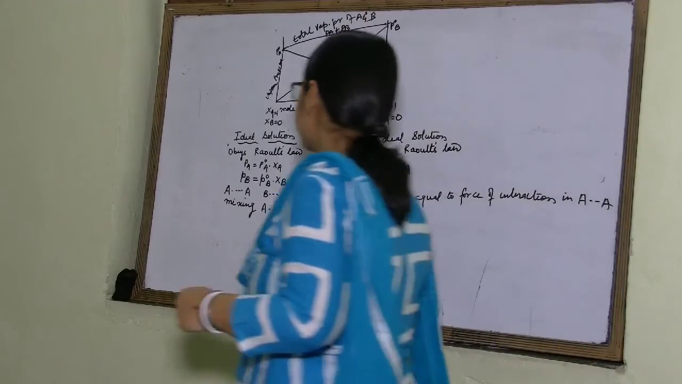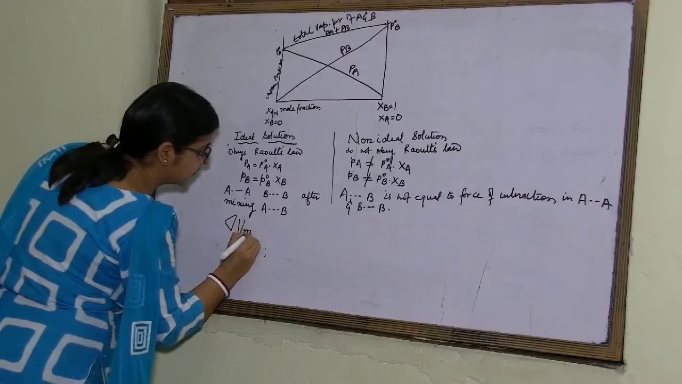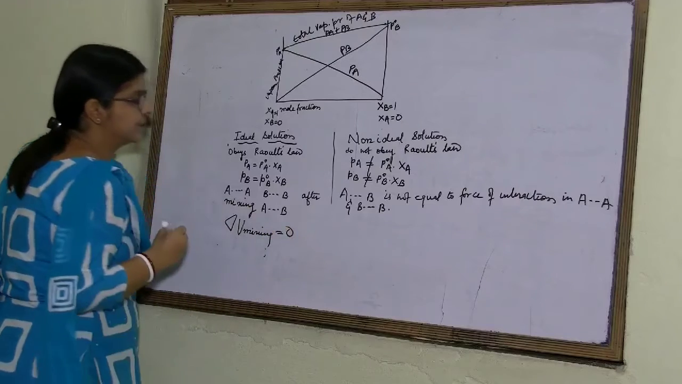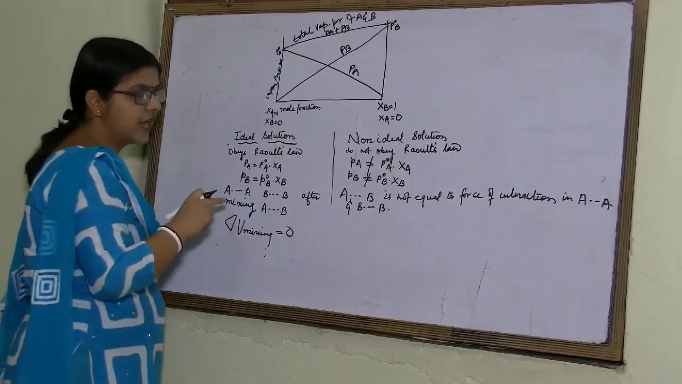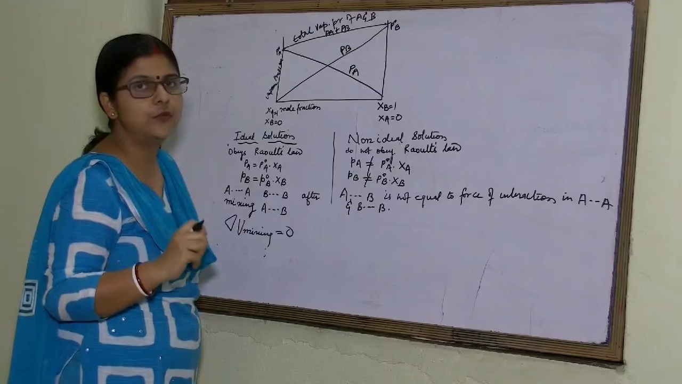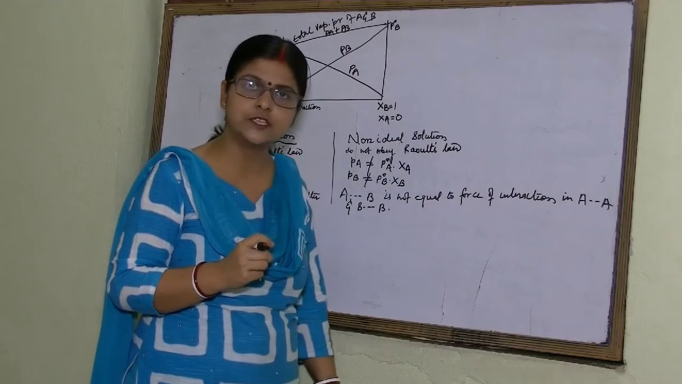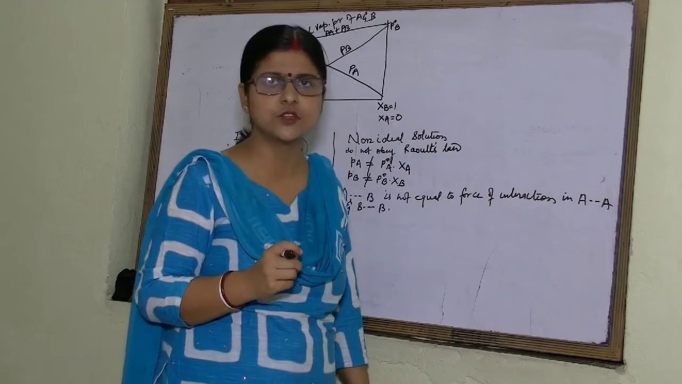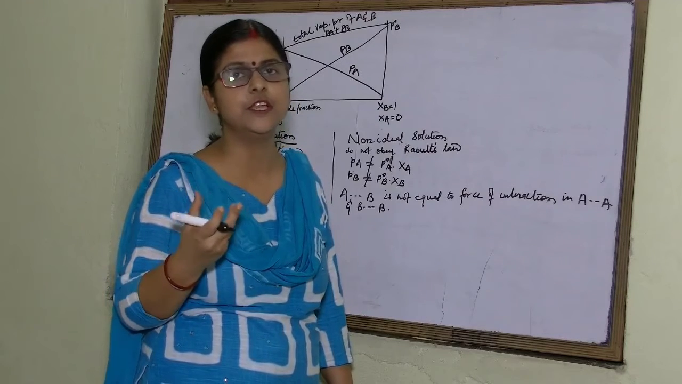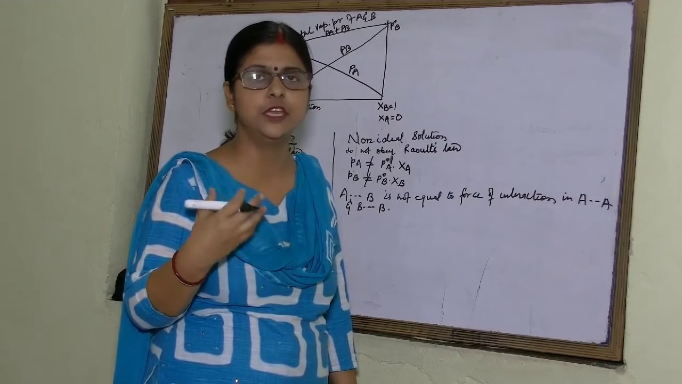So we can write delta V mixing is equal to 0. What I am telling is that on mixing solute with solvent, the volume of the solution will not change. Why, students? Why will it not change? Because the force of interaction is not changing. If the force of interaction increases, the volume will decrease. And if the force of interaction decreases, then the volume increases.